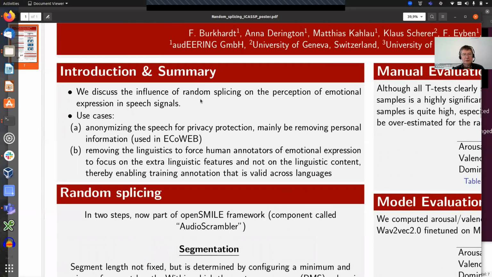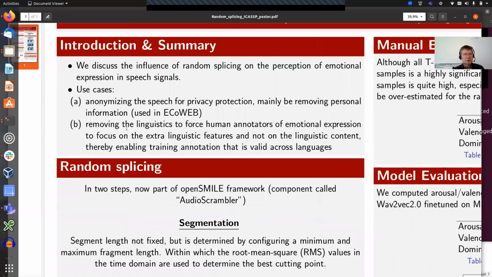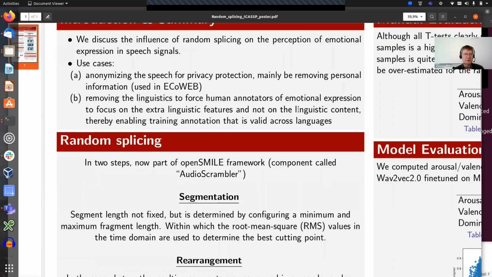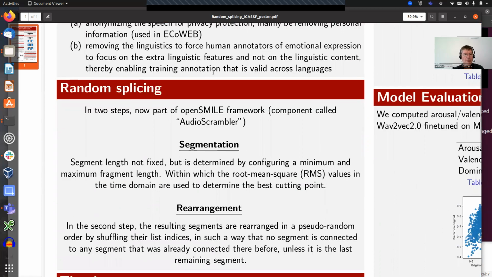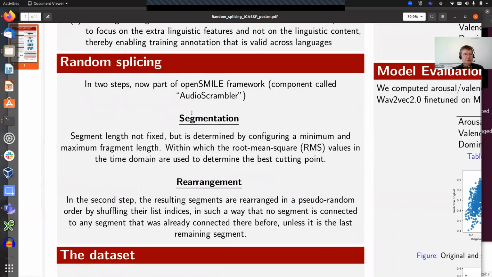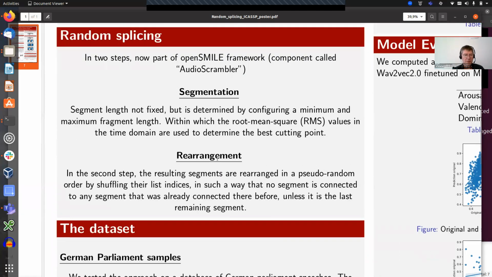So we discussed the influence of random splicing, and I'll tell you what that is in a second, on the perception of the emotional expressions for two use cases. One's anonymizing for privacy protection, and one's to remove the linguistics to really force human annotators to listen to the sound of the speech and not the linguistics. What is random splicing? Splicing is super simple, actually. Segment a speech file into several frames and then rearrange these frames in random order.